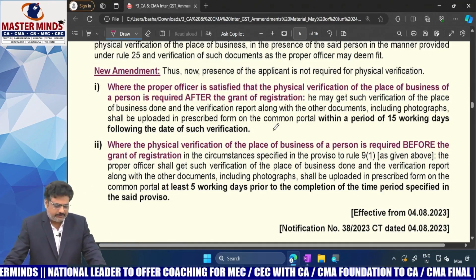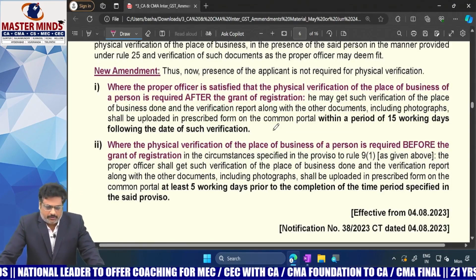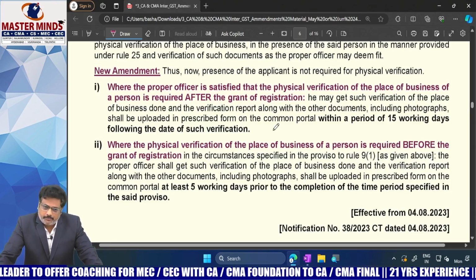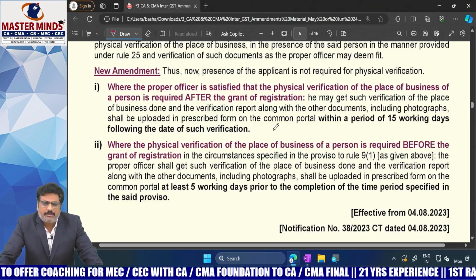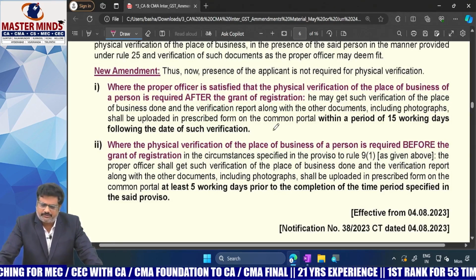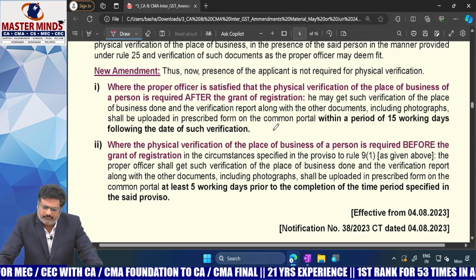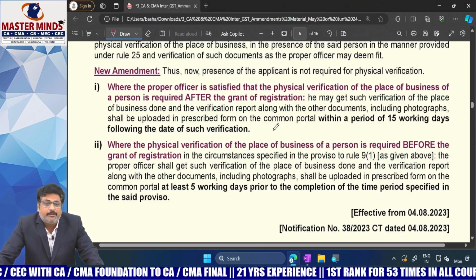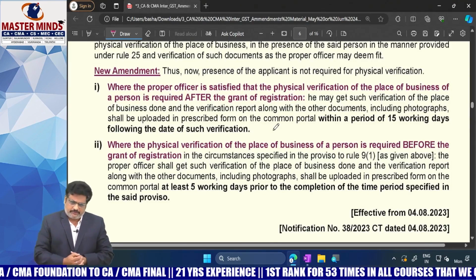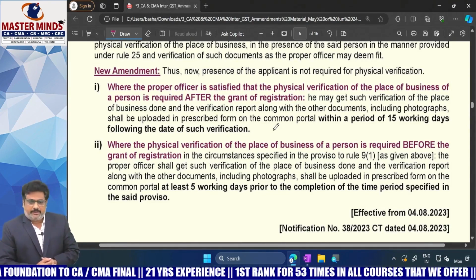What are the 4 cases where the physical verification can be done? First point, you have not opted for Aadhaar authentication. Second, you opted for the Aadhaar authentication, but the link is not working or something like that. Third, based on risk assessment. And fourth, if everything is good, but still the department says they want more. In all these 4 cases, physical verification will be done.